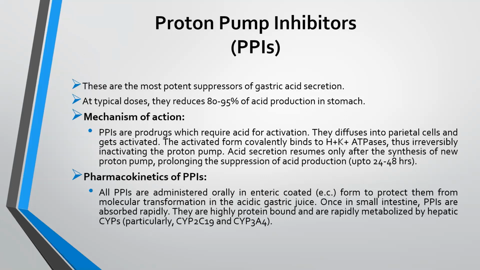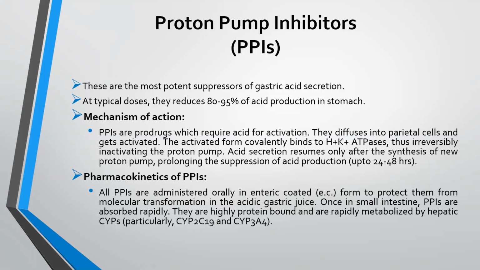Next, coming on to proton pump inhibitors. These are the most potent suppressors of gastric acid secretion, and these are most commonly and most widely used nowadays against peptic ulcer diseases. At typical doses, they reduce 80 to 95% of acid production in the stomach. Mechanism of action: PPIs are prodrugs which require acid for activation.